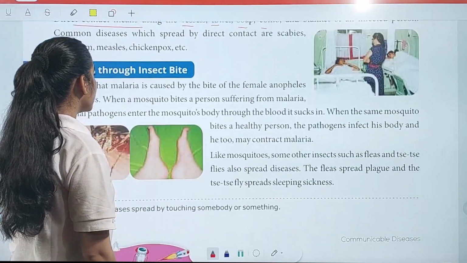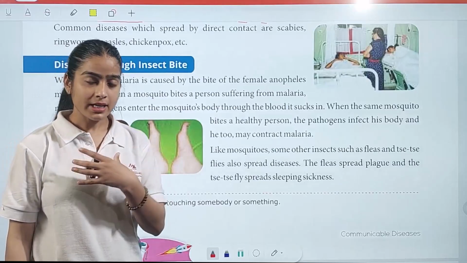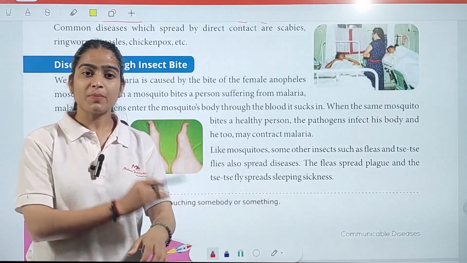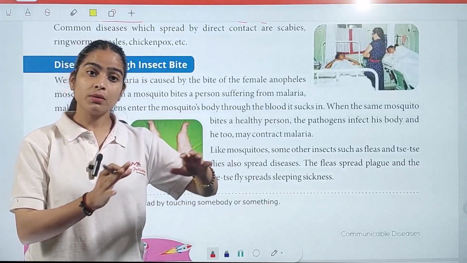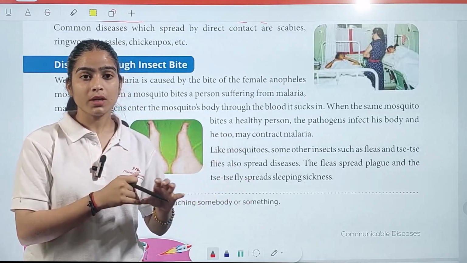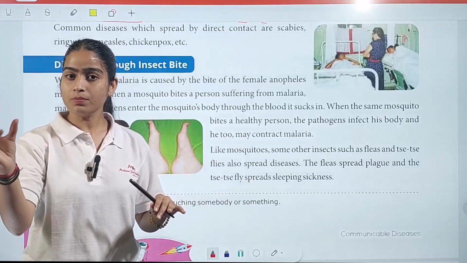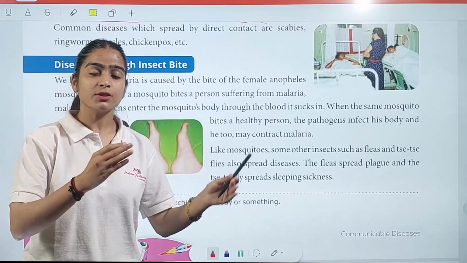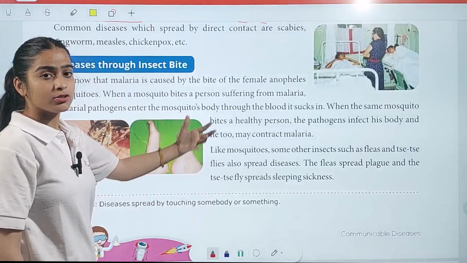Now, disease through insect bite. Sometimes, for example, right now I am a dengue patient, okay? A mosquito comes and bites me and sucks my blood. The same mosquito then sucks a healthy person's blood. So that germ enters the mosquito's body from an infected person, and then it transfers to a healthy person. That is why disease is also transferred through insect bites.